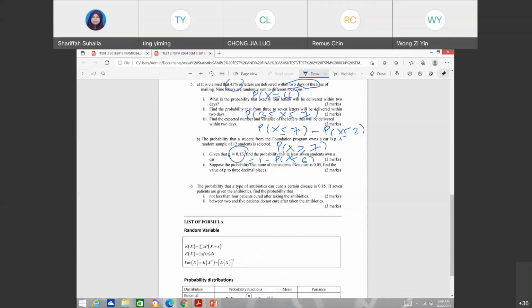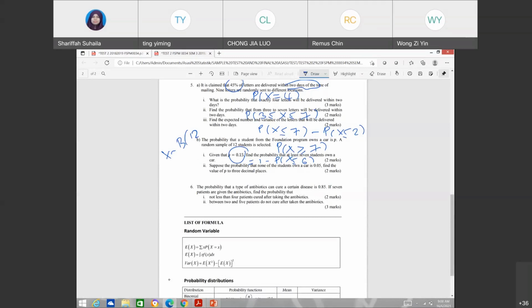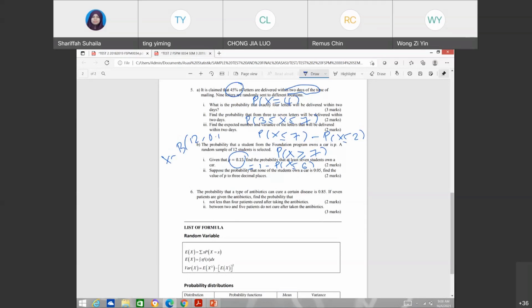By the same step lah, kamu ada probability X greater than or equal to 7. So 1 minus probability X less than or equal to 6, using n is 12, P is 0.15. Binomial 12, 0.15. Okay, so again, part 2.